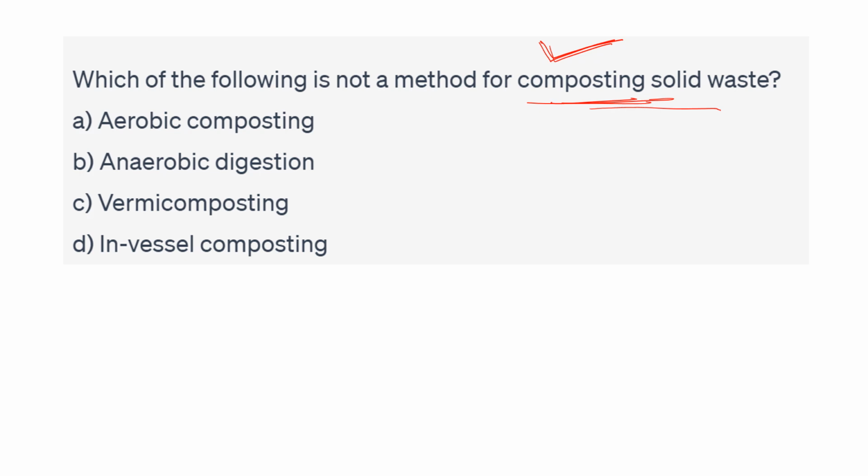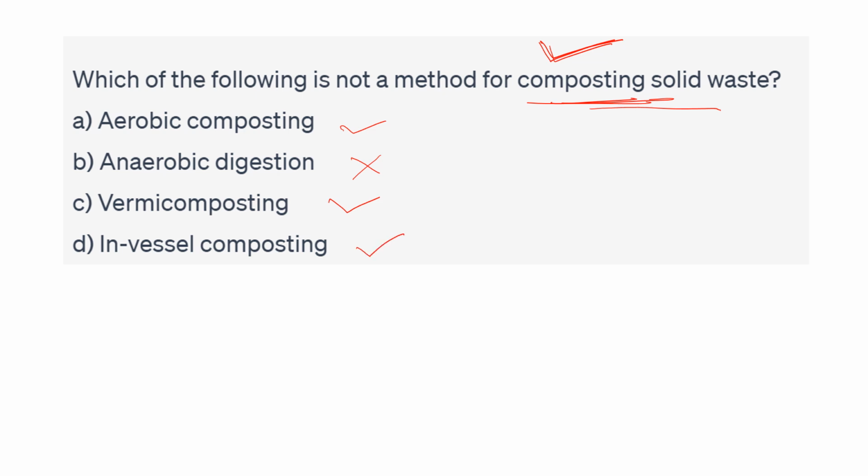Aerobic composting. So this is the right option. Aerobic composting is a method of composting. Anaerobic digestion is not a method of composting because anaerobic digestion is an anaerobic process, and in this process mainly we are using the organic waste. Third one is vermicomposting. This is an aerobic process, and fourth one is in-vessel composting. This is also an aerobic process.